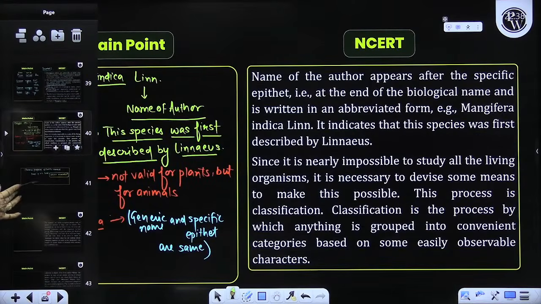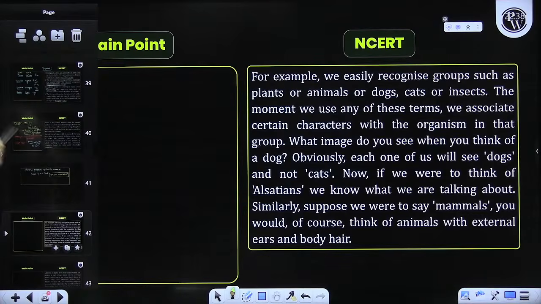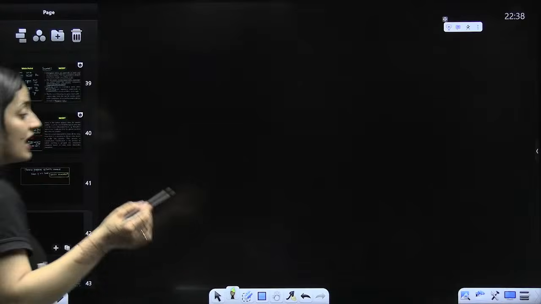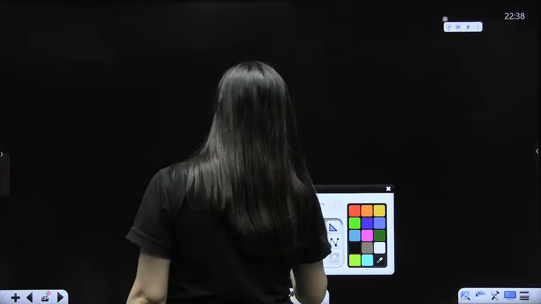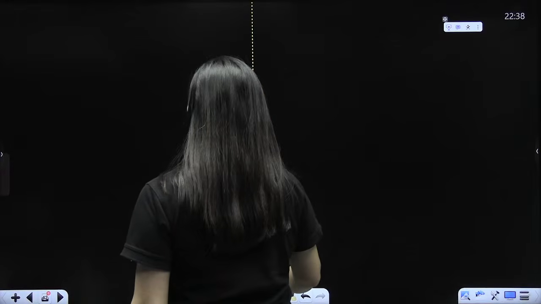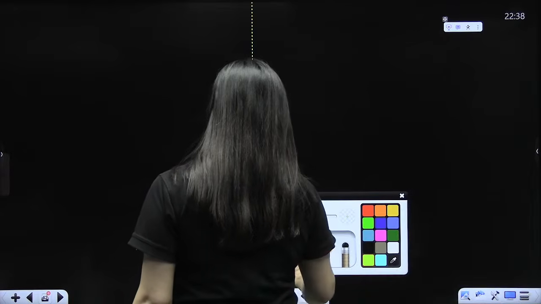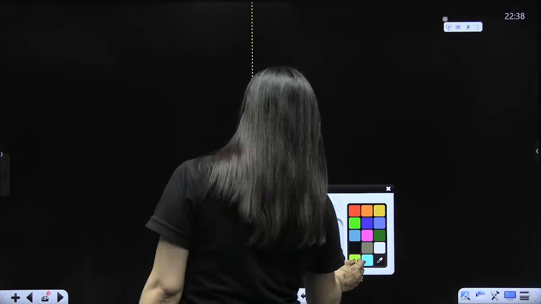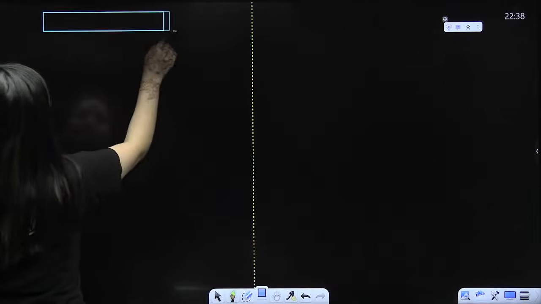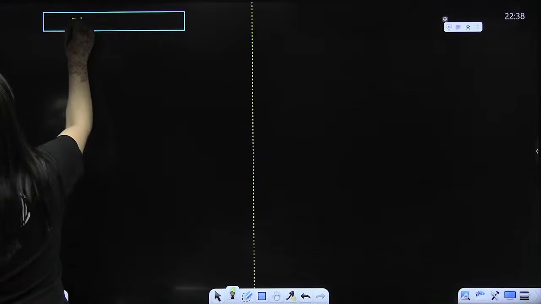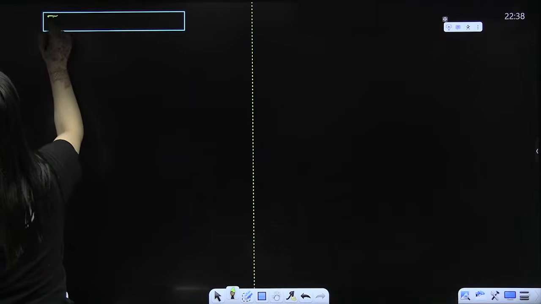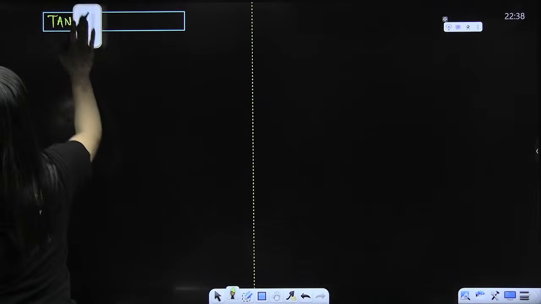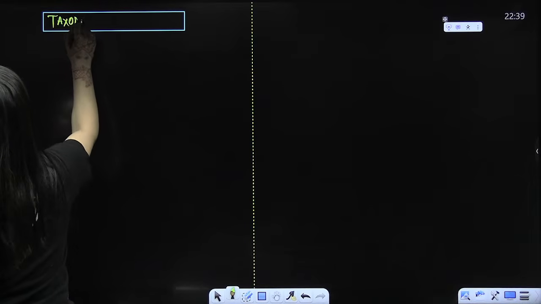This part is simple, they are just giving us some examples. Now we will start the taxonomic categories. But before that, we need to discuss the meaning of taxa or taxonomic categories. Wait. I think first I should explain the taxonomic categories, then you will have a better idea of this.